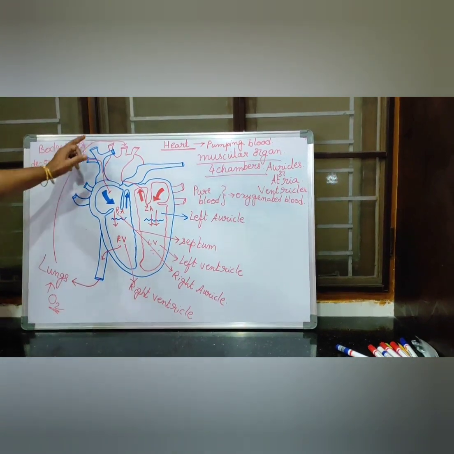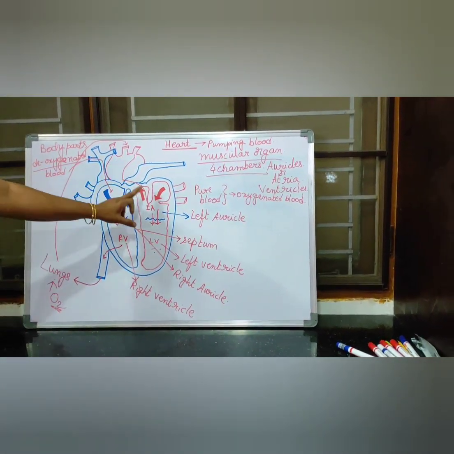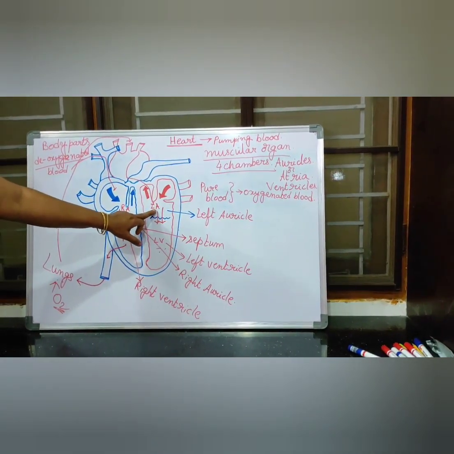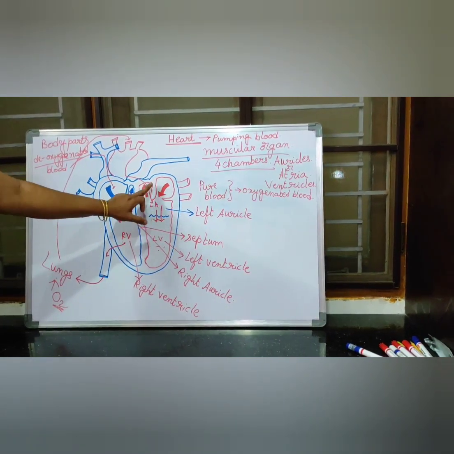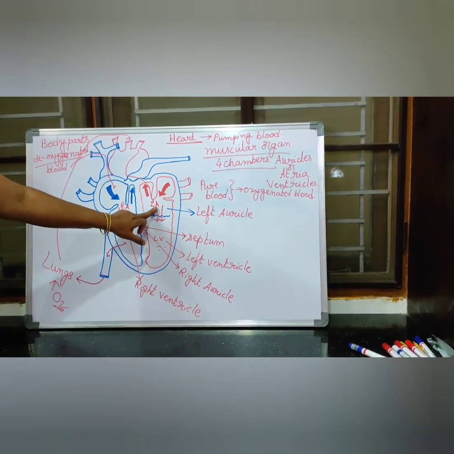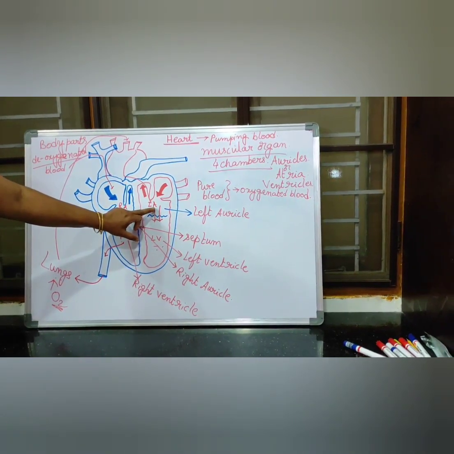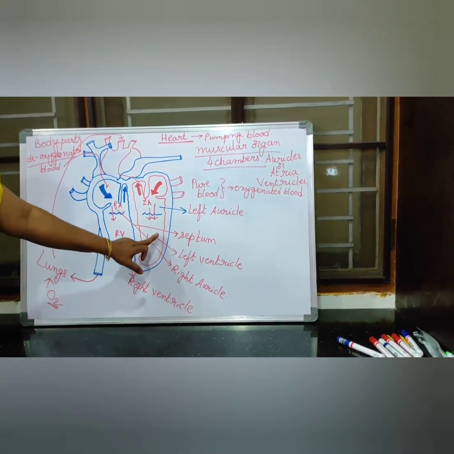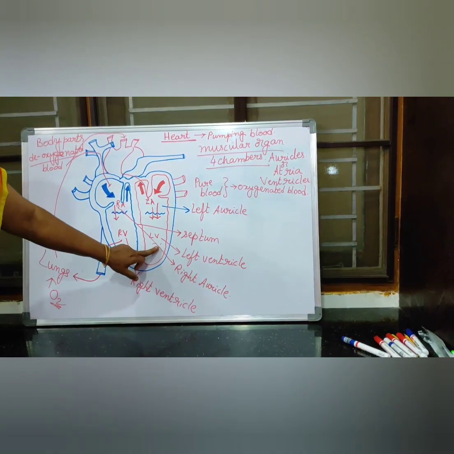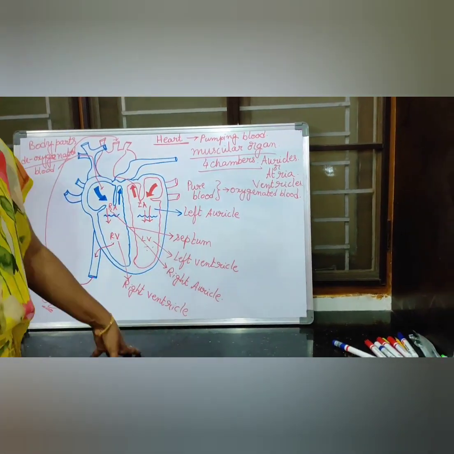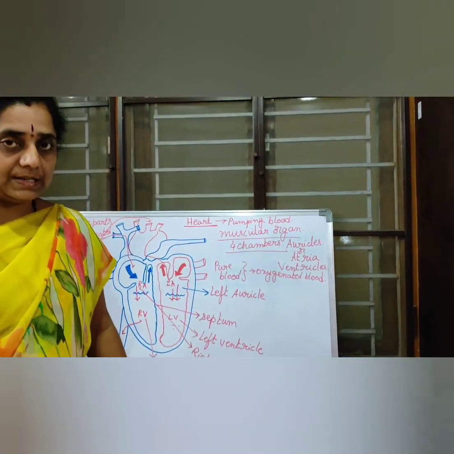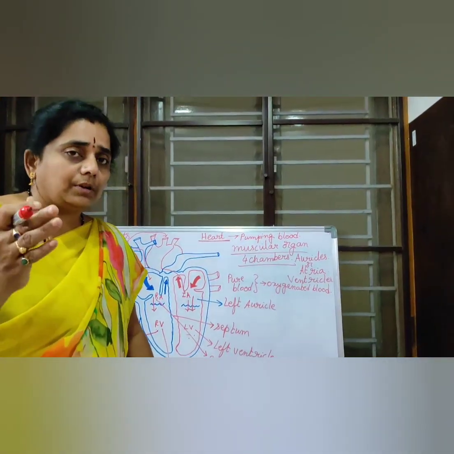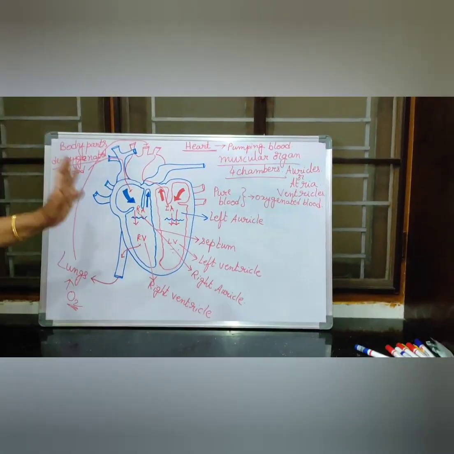After that, this pure blood is collected by the blood vessels and sent into the left side of the heart, so the left auricle gets the pure, oxygenated blood. Whenever this left auricle is completely filled with pure blood, it pumps that pure blood to the left ventricle. After the left ventricle is filled with the pure blood, it pumps the pure blood to the body parts again through the blood vessels. This is called circulation of blood, children. About this you will learn more in your higher classes. Draw this diagram. It is very important.